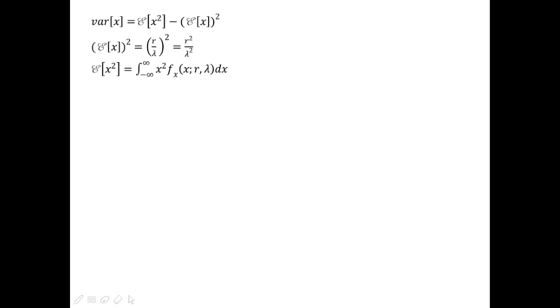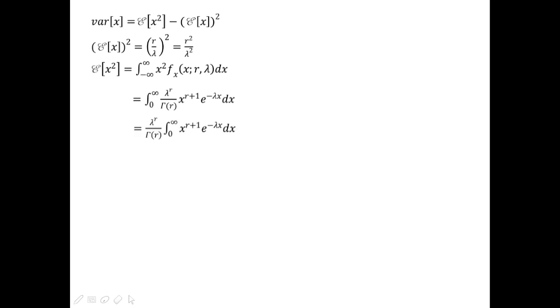In getting the expectation of x squared, we have the integral of x squared times f of x with parameters r and lambda dx, evaluated from negative infinity to positive infinity, which is equal to the integral of lambda raised to the power of r over gamma r times x raised to r plus 1 times e raised to negative lambda x dx, evaluated from 0 to infinity.